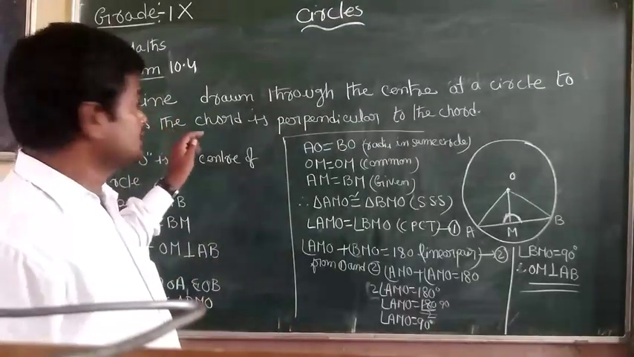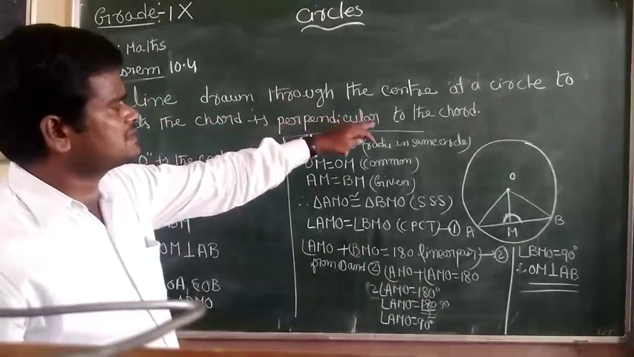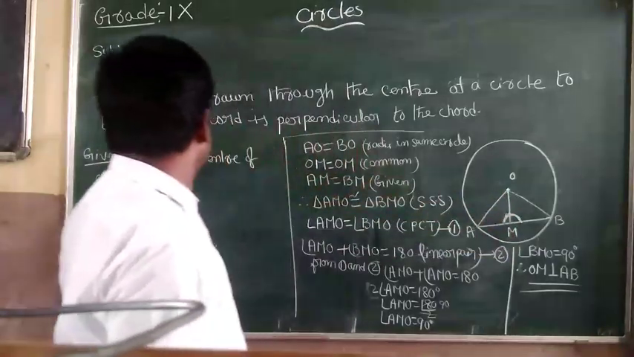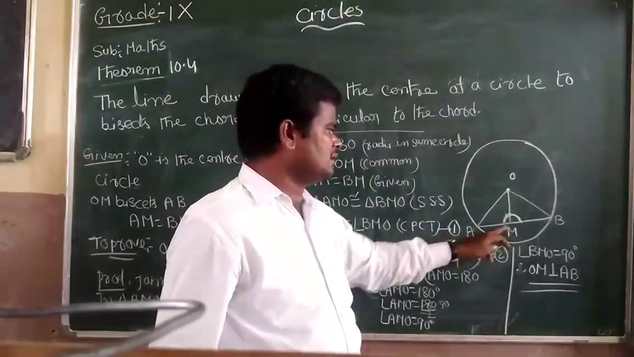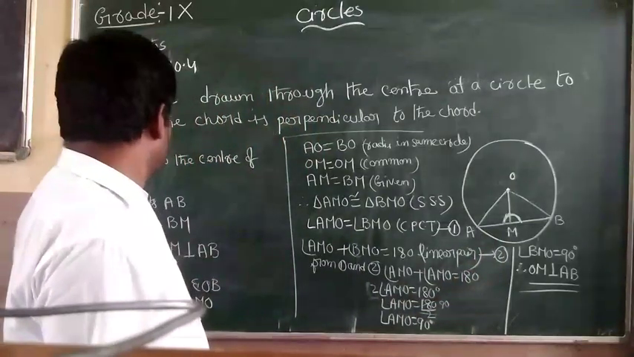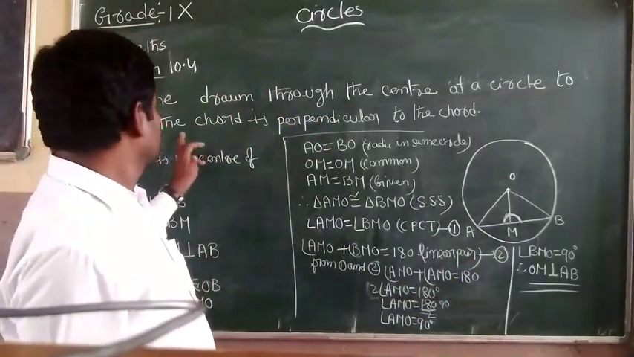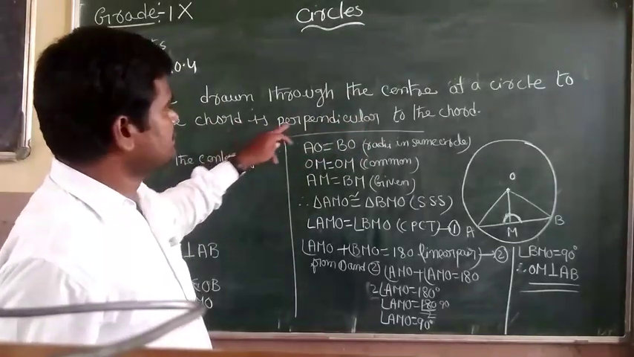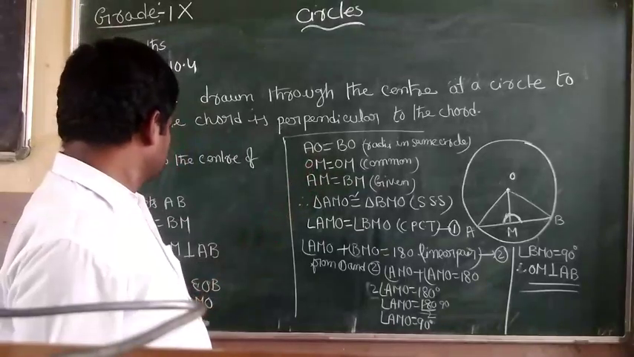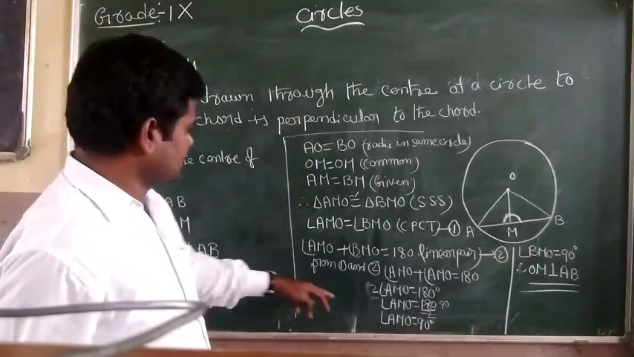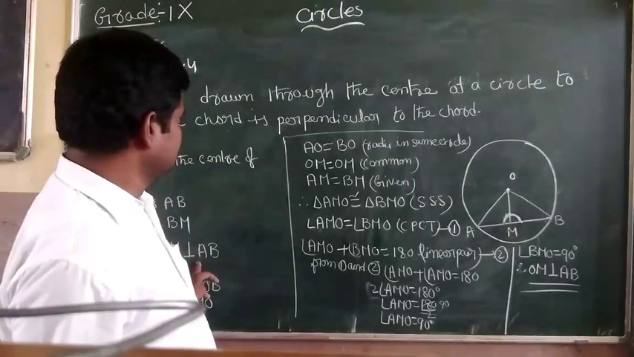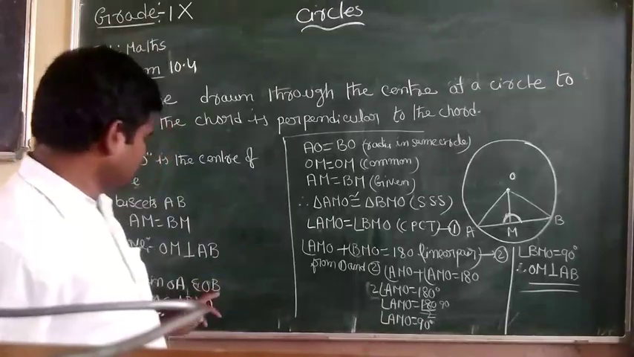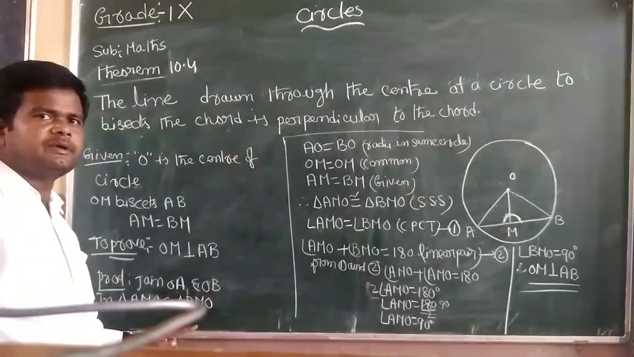The line drawn from the center of the circle bisects the chord, that means AM equal to BM. To prove: the line drawn from the center that bisects the chord is perpendicular to the chord, so OM is perpendicular to AB. Join OA and OB, triangle AMO and triangle BMO.